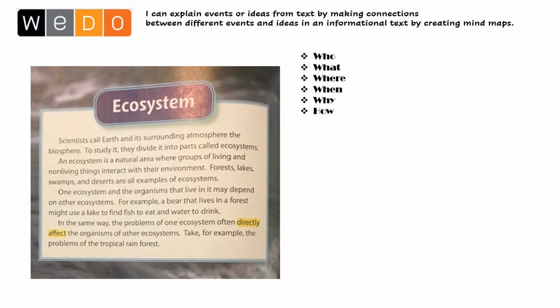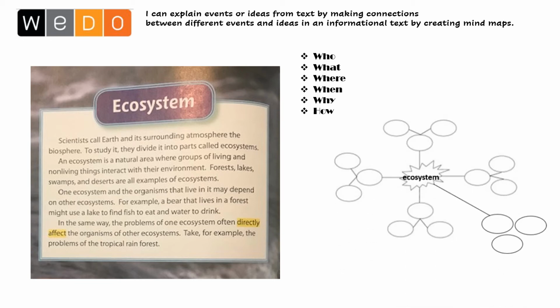Let's think back to those 5 W's and the H. And we're going to go down through them one by one. And what I want you to think is, which ones are you going to start by clustering on your mind map? You're not going to collect the details, you're just going to jot the different W's or the H that you think you need to collect the details and make the connections between ideas. Okay, so let's get started.